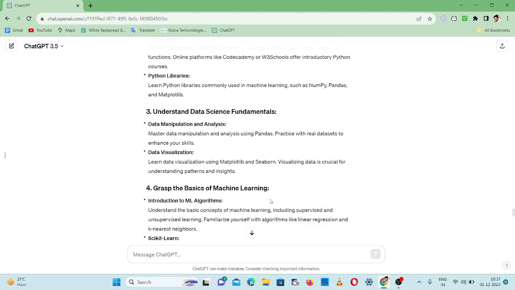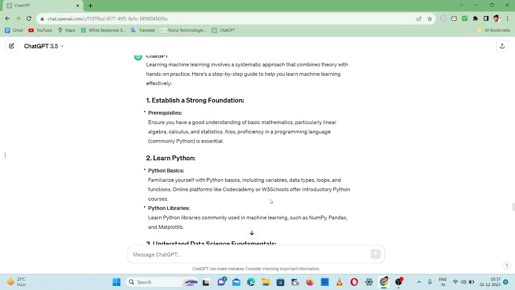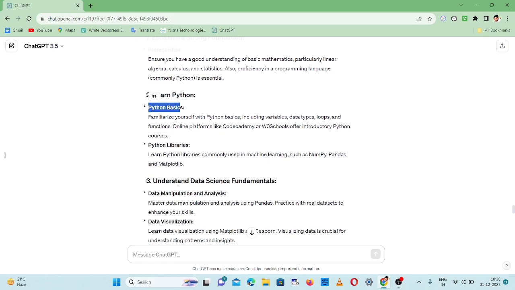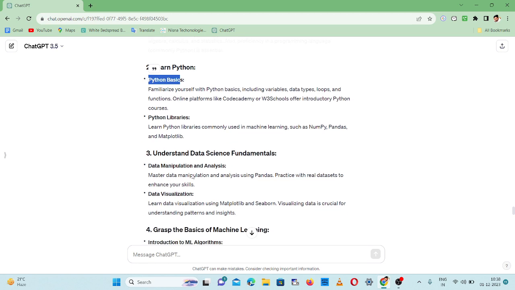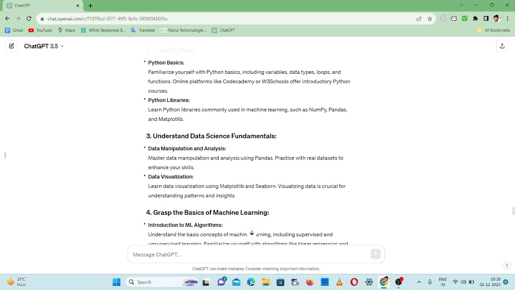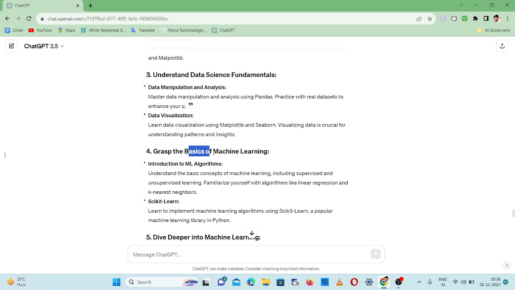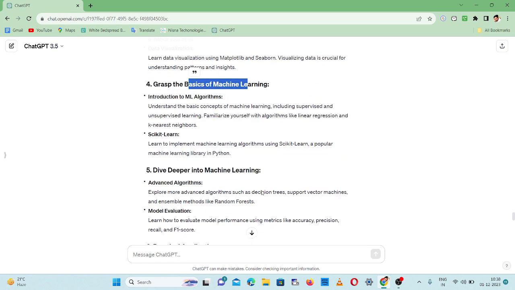The first point is establish strong fundamentals. We need strong basics in mathematics, linear algebra, and statistics. Commonly using Python, we need to know libraries like NumPy, Pandas, and Matplotlib, and understand data science fundamentals like data manipulation, analysis and visualization. Grasp the basics of machine learning algorithms like linear regression, logistic regression, KNN, and scikit-learn.